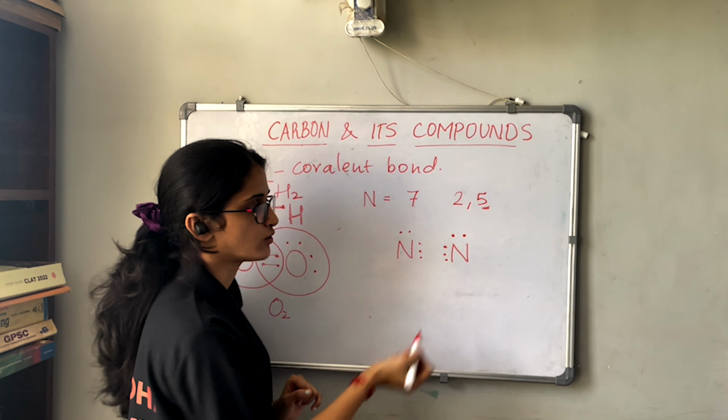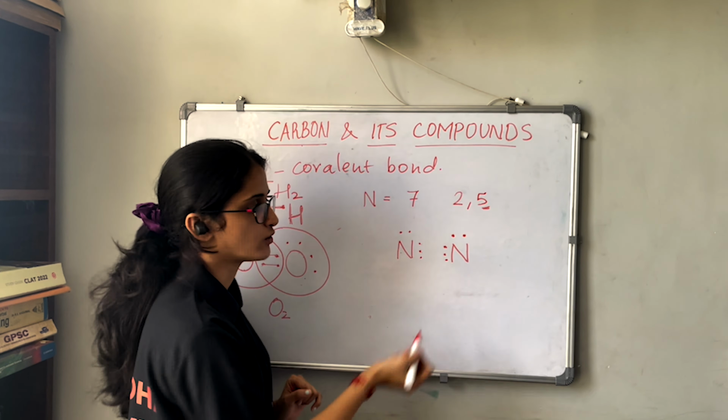And the hydrogens also form single C-H bonds. The formula for the compound is C2H6, and the name for this compound is ethane. Ethane is another type of hydrocarbon.